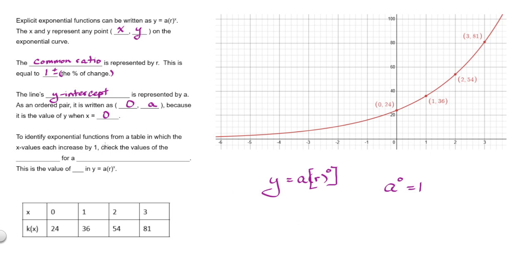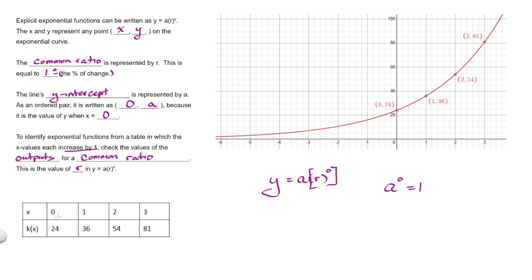To identify exponential functions from a table in which the x values each increase by 1, so in this case x values are increasing by 1, we can check the values of the outputs. Let's just look at the outputs here. The inputs are increasing by 1. What are the outputs doing? We're looking for a common ratio. And the common ratio is the value of r in y equals a times r to the x.